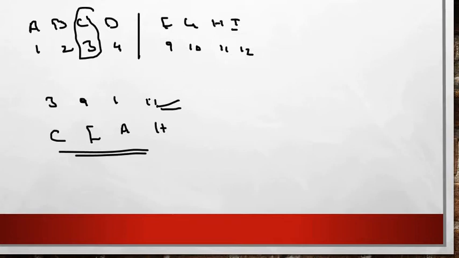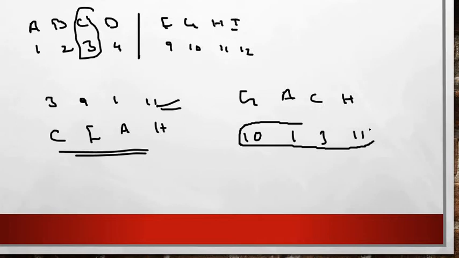So this is the one type, and the second type in this format itself, that is they will give questions based on G, A, C and H is coded as. So you have to mark, that is 10, 1, 3 and the last one is 11. So for this question your answer will be 10, 1, 3 and 11. So in this format you have to answer the questions.